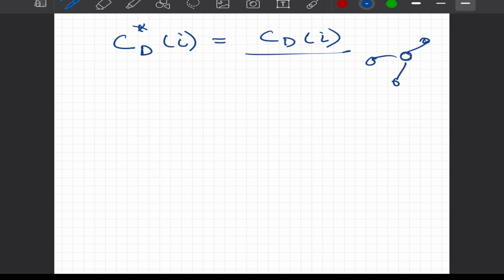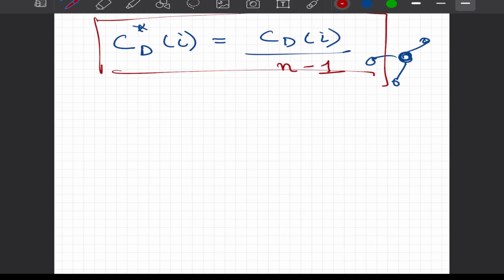And now we know that, let us say that we have some 3 or 4 nodes in this network. The maximum degree the central node that I am highlighting in red could have is equal to 3, because no self loop is allowed. So if this is not allowed, we can divide this by n minus 1, and this gives us the normalized degree centrality, and hence this would not be affected by the number of nodes in a network. Although it is a function of the number of nodes, what it means is that you can compare two different networks which have different sizes, because we are already normalizing by the number of nodes in a given network.